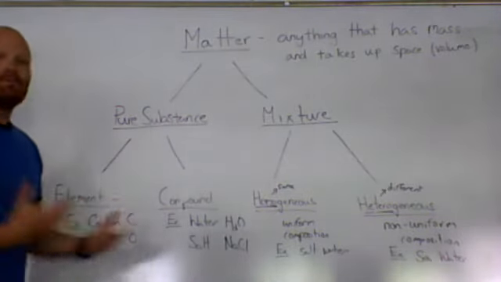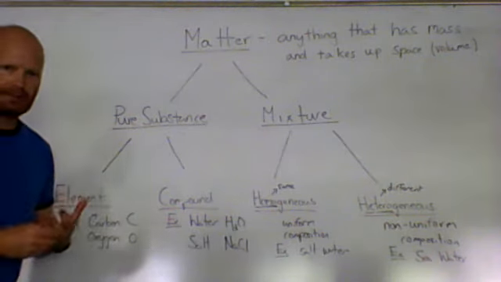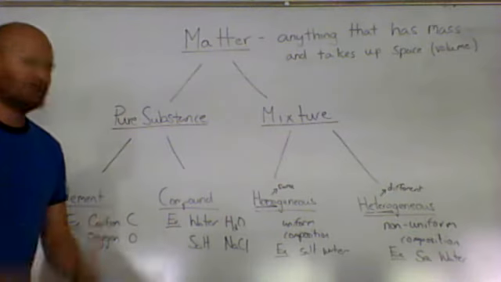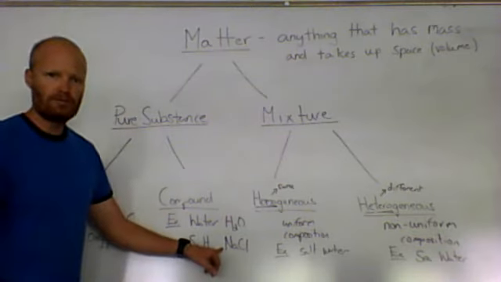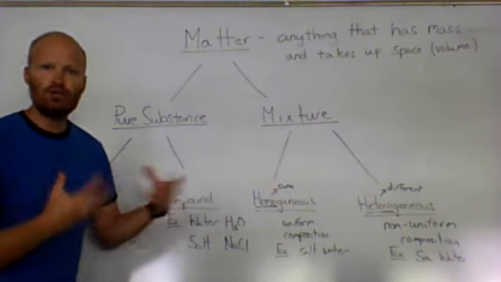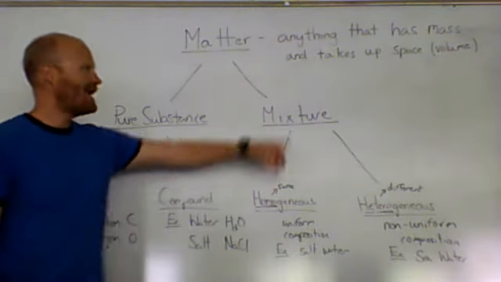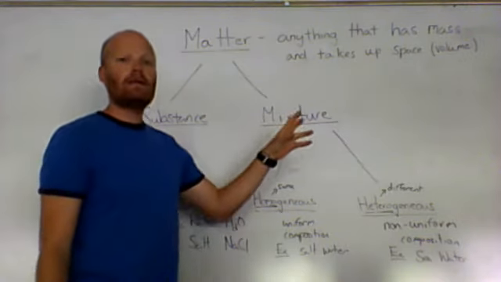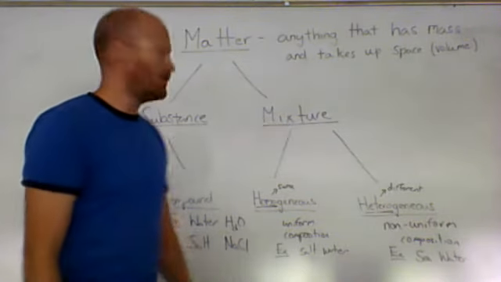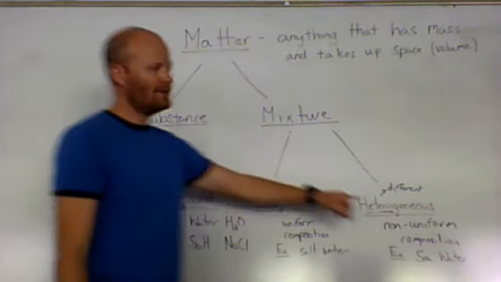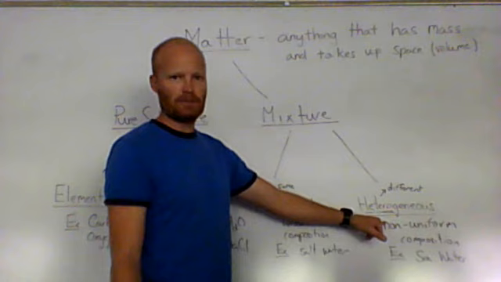Now, if we mix two or more of those pure substances and we just physically put them together, let's take plain old table salt and dissolve it in water, putting two pure substances together, now you have a mixture. And when you look at mixtures, there are two types of them as well. There's something called a homogeneous mixture, and then there is a heterogeneous mixture.